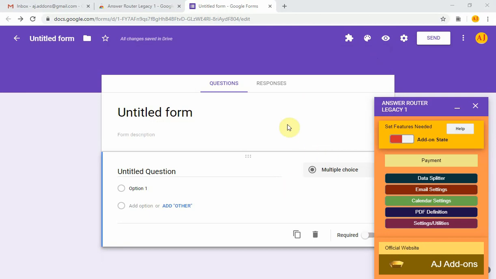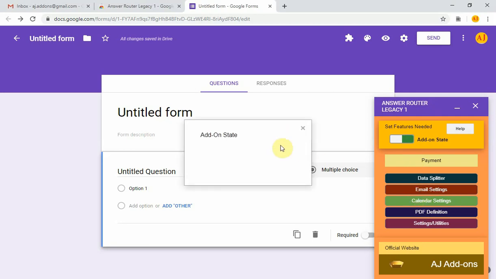So what that is, is the on form submit trigger. When a form is submitted, the form submit trigger causes the add-on to run. When you click this main button, I'm going to click this button, change it to on, it will turn green, and it will install a trigger.